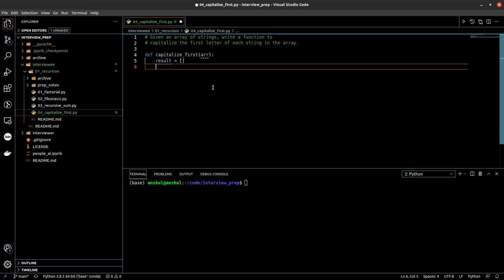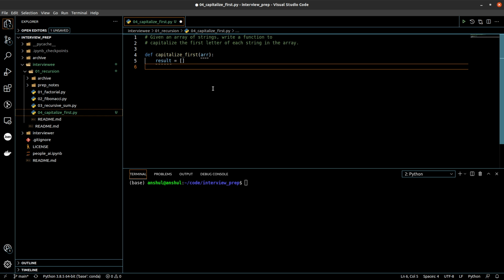Now the first thing to check, as always in any recursive problem, is the base condition. Then there is the actual recursive function, a recursive equation, and then also any edge cases or exceptional cases that we need to cover.